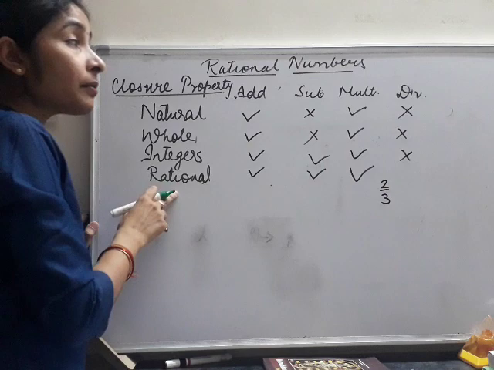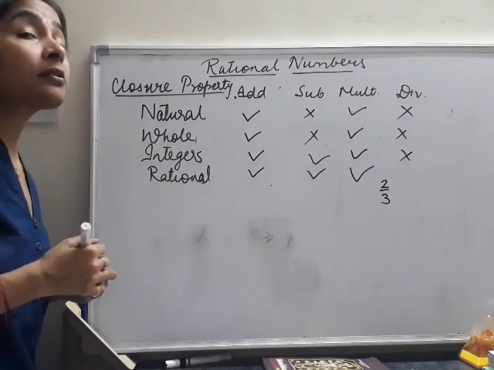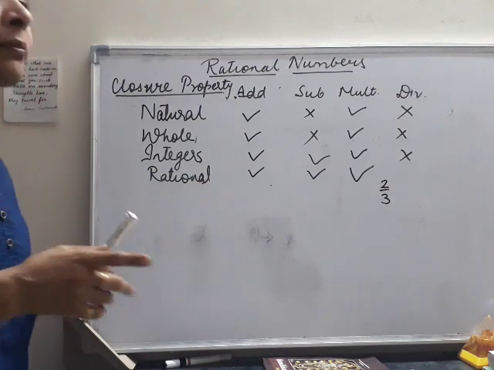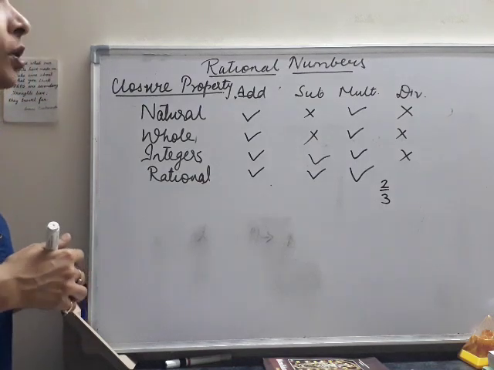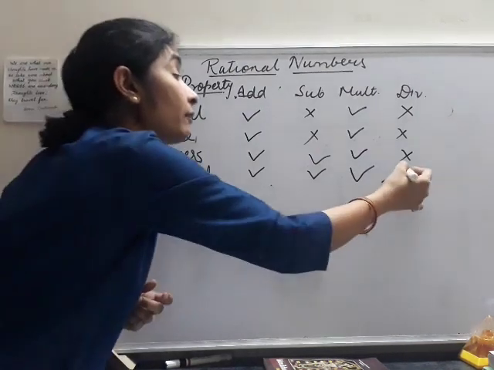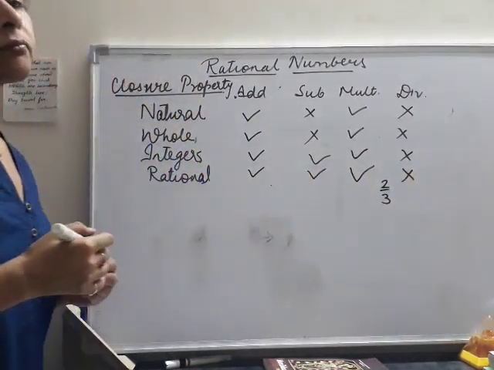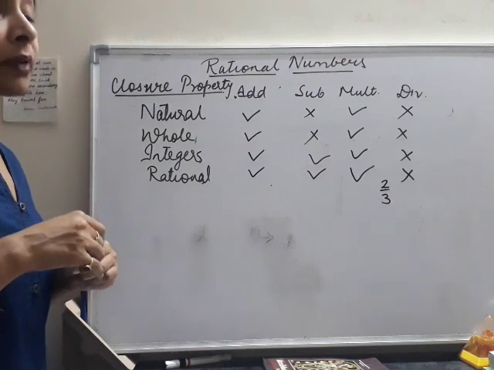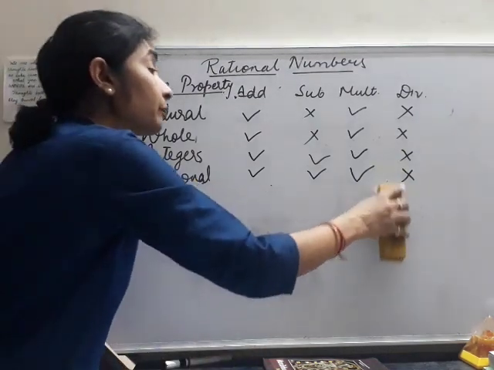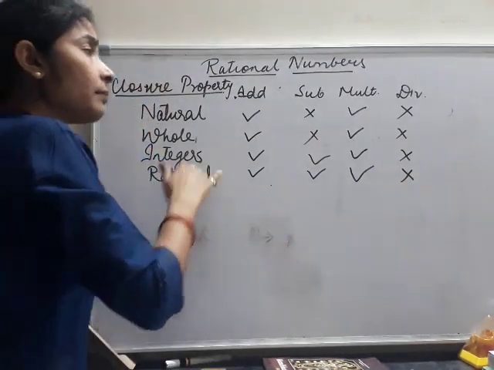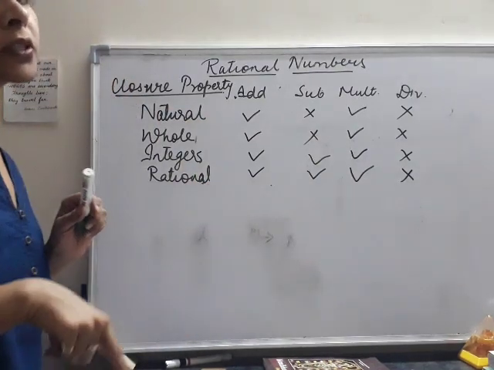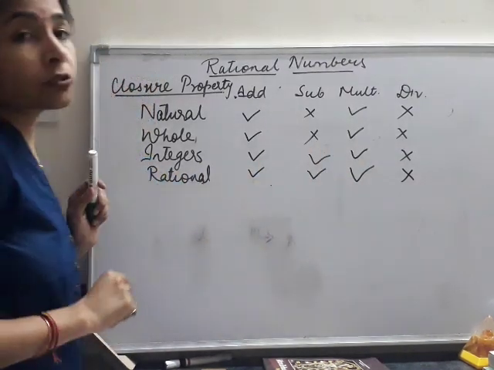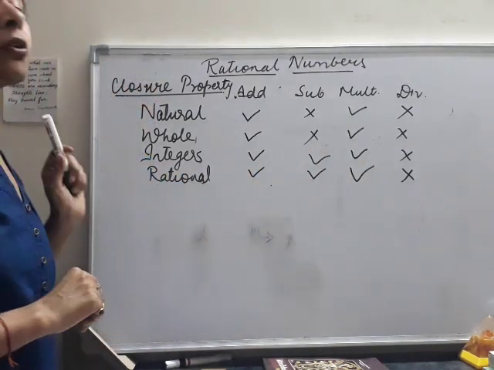In case of rational numbers, when I divide two rational numbers, they are closed, but the only exception is 0. As I told you in the very beginning, q should not be equal to 0. So there is an exception of 0: when the division is by 0, it is not possible that we get a rational number as answer, because division by 0 is not defined. In all other cases, rational numbers are closed under division, but when the question comes of 0, it is not possible. So we say that rational numbers are not closed under division. Okay, so that is the closure property.